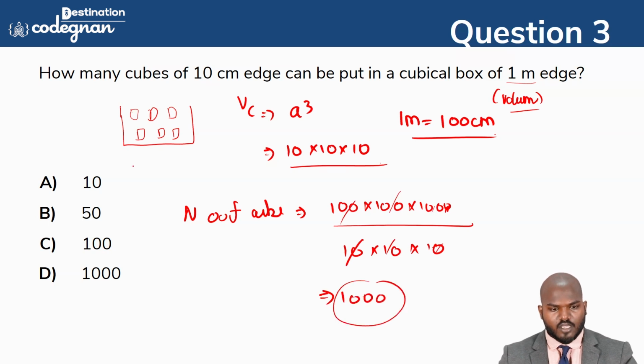So guys, in the cube box of 100 centimeter edge, you can place 1000 cubes inside the box.